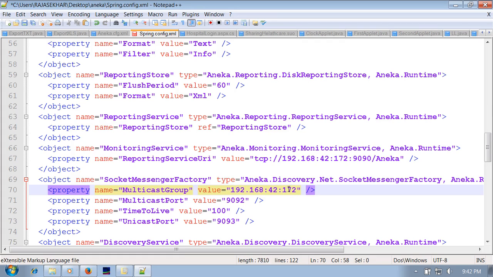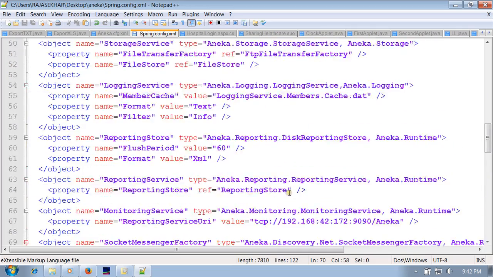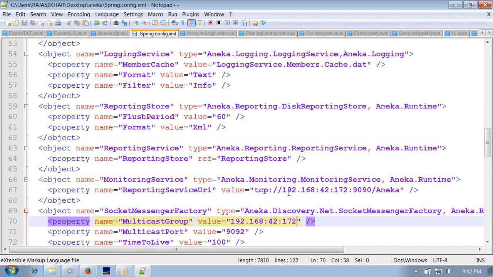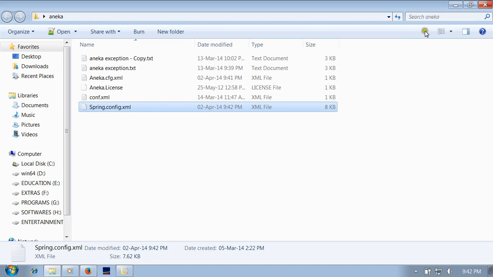Remember that. Then save it after successfully changing it.